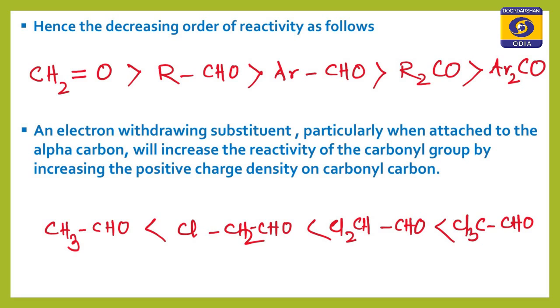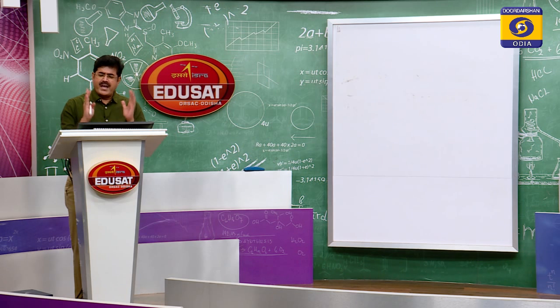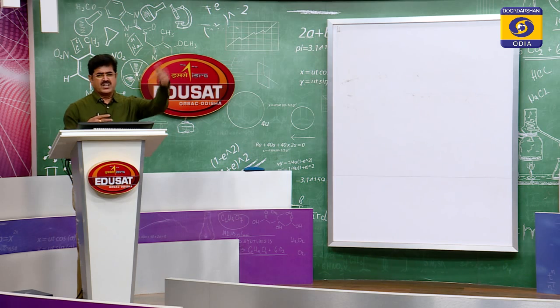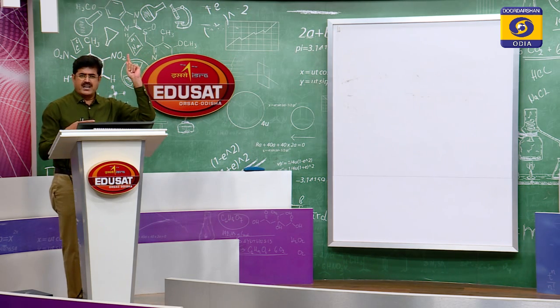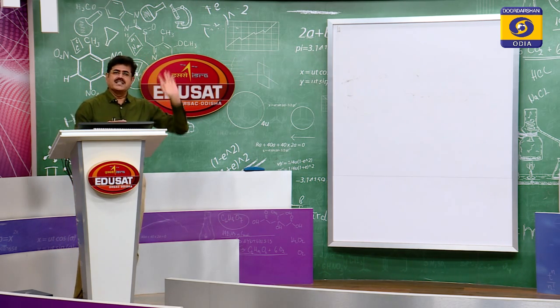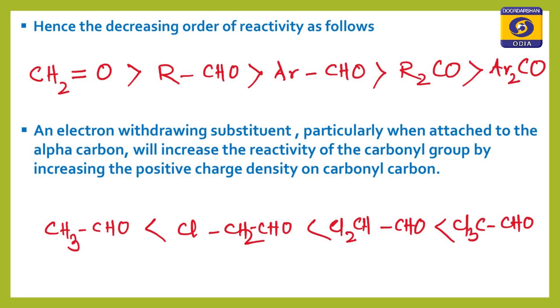Now, the second point: an electron withdrawing substituent, particularly when added to the alpha carbon. What do you mean by alpha carbon? The carbon attached to the functional group. When electron withdrawing substituents are present on the alpha carbon of aldehydes and ketones, their reactivity towards nucleophiles increases. It is also displayed on your screen.